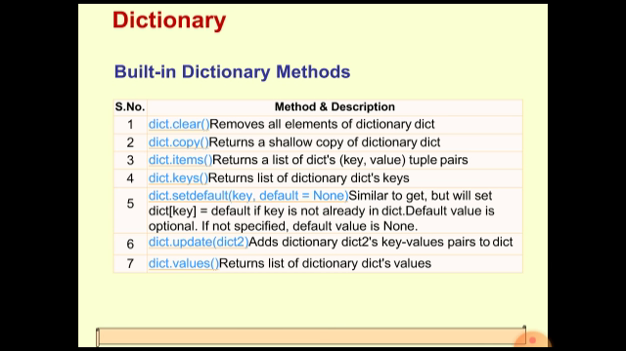Now dict.values is again very simple. It will return the values of the dictionary dict. All the values which are present in the dict dictionary will be returned as a list by the values function. The values function will return a list of the values of the dictionary dict.